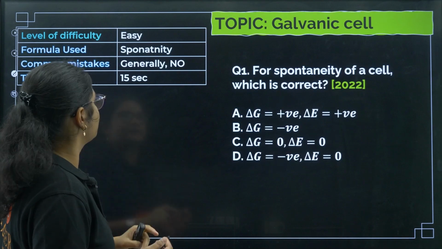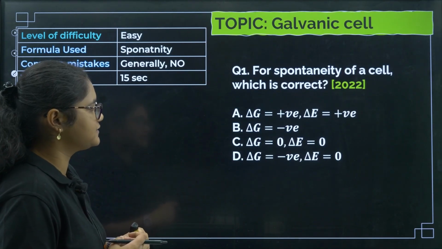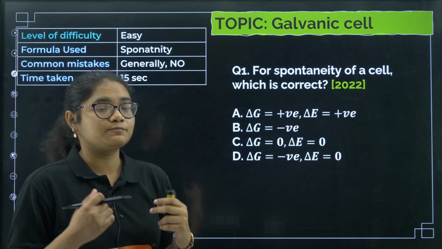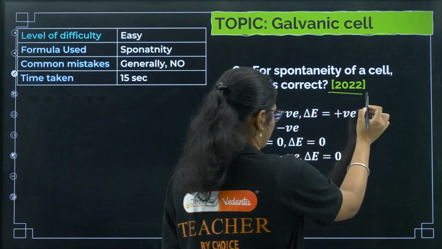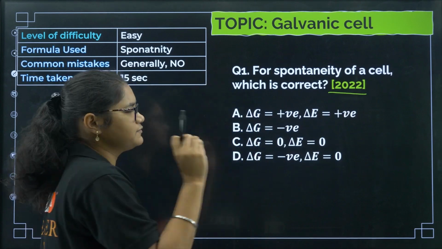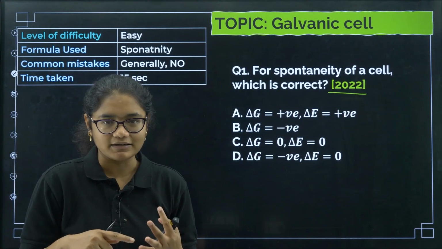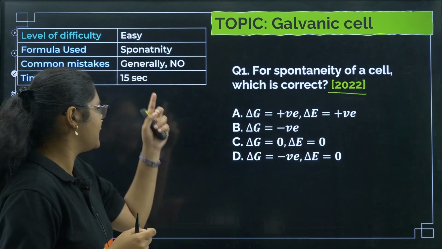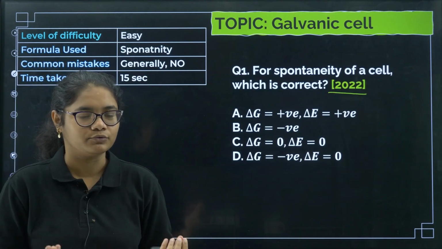The first question is: for the spontaneity of a cell, which is correct? This question was asked in 2022. I consider it very easy, and if your fundamentals are clear, there is no chance of any error. Within 15 seconds you should be able to do the question.